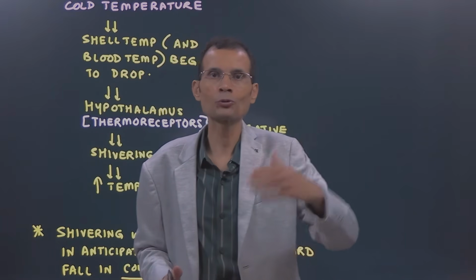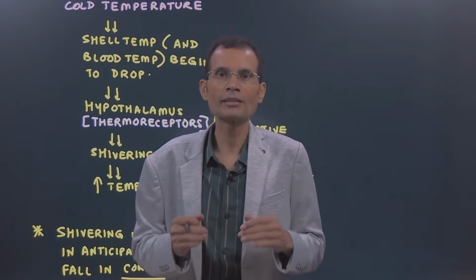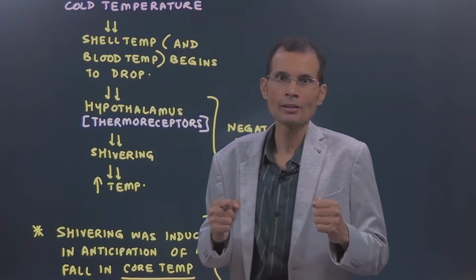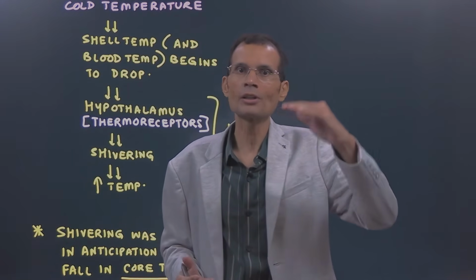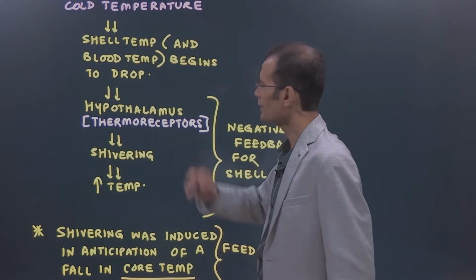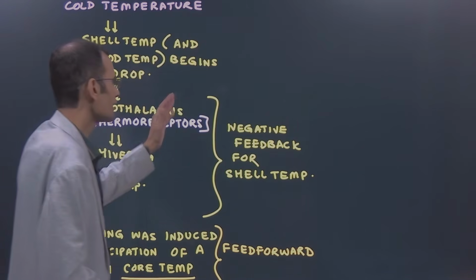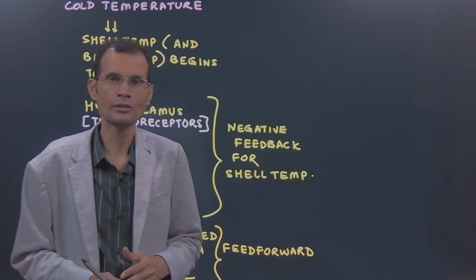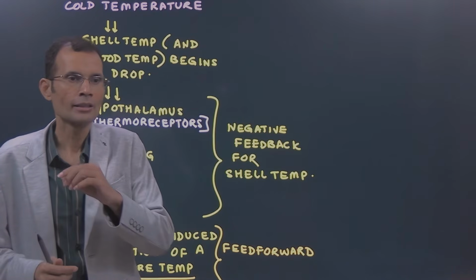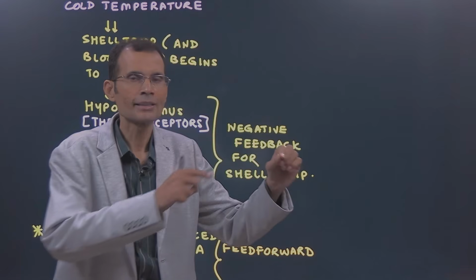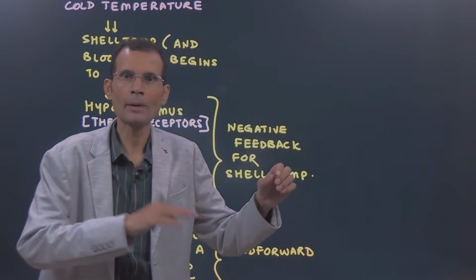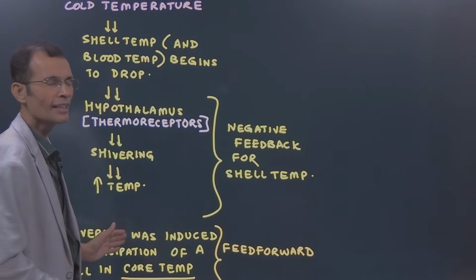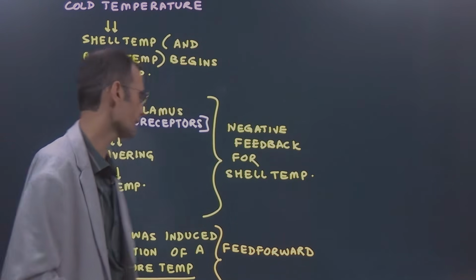You know, when we are exposed to sudden cold, there is induction of shivering, and because of the shivering, the muscle contractions, body temperature will rise. So there is increased temperature. Now you can see here that this was the negative feedback so far as the shell temperature was concerned. What is negative feedback? A certain change occurs, then that change is negated and the parameter is brought back to the original level. That's negative feedback. So this is a classic negative feedback so far as the shell temperature is concerned.